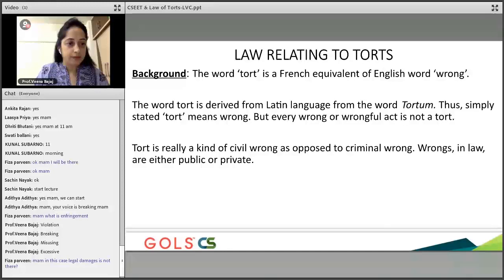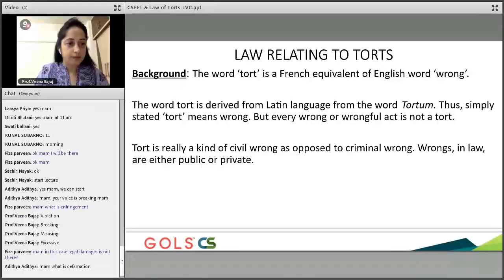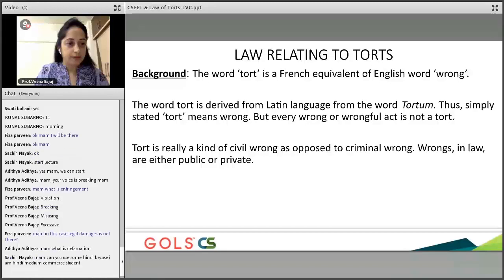But you need to understand that for a tort to be applicable, there has to be a violation of your legal rights. Whether damages arise or not is not relevant. Okay, I will come to that, defamation, Aditya. But first understand that if I have done any wrong, I have violated the legal right of the other person. That other person has the right against me. Whether the damage has happened or not is not relevant.